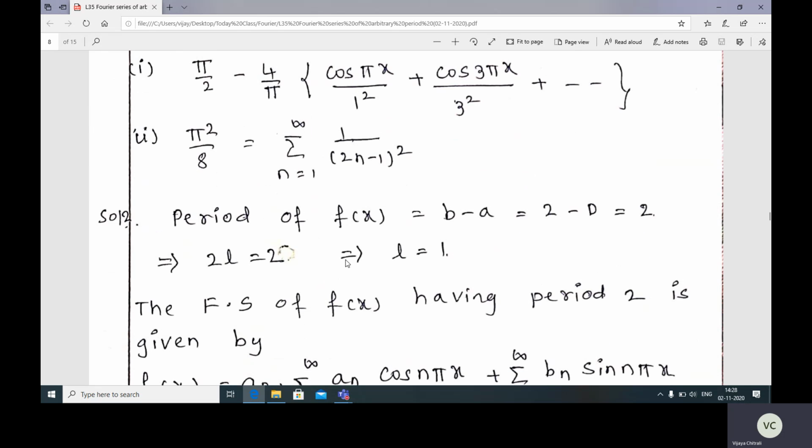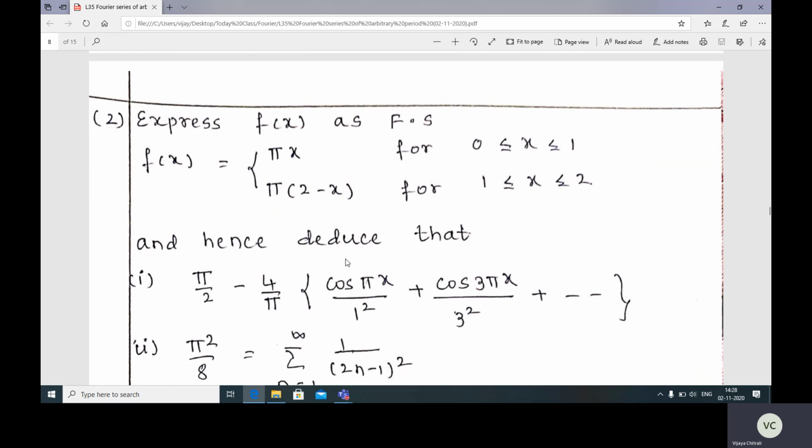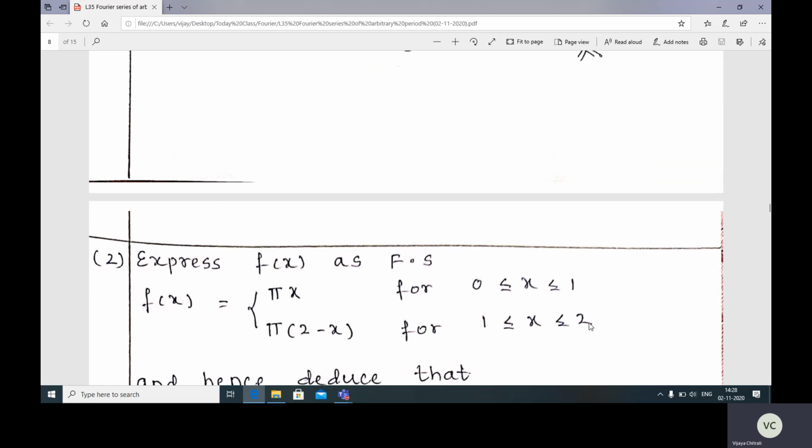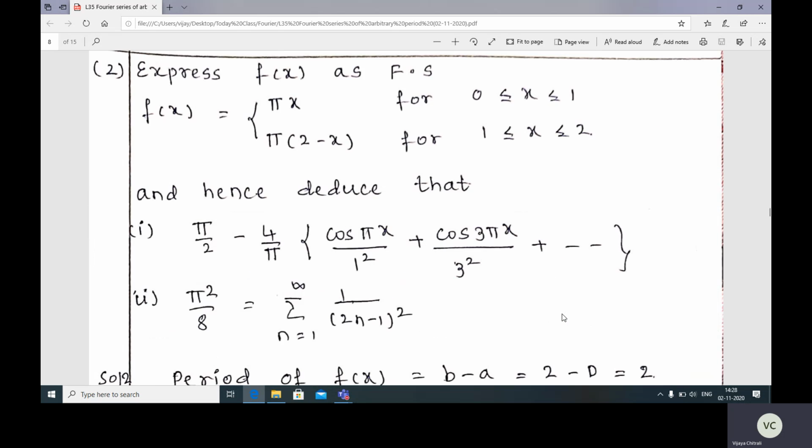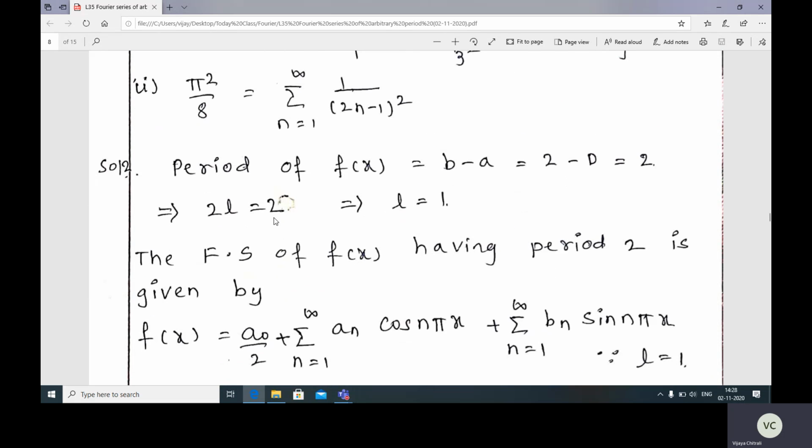Now what will be the period? The period of this f(x): the starting point is 0, the ending point is 2. So this is a and this is b. Period is b minus a, that is 2 minus 0, which is 2. Now equate this with what? 2l, because the arbitrary period is 2l. So 2l is equal to 2, so l is equal to 1.